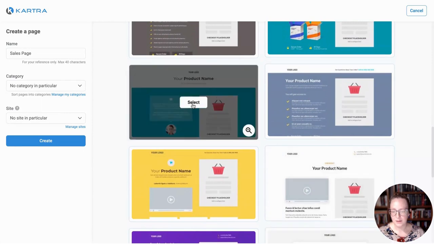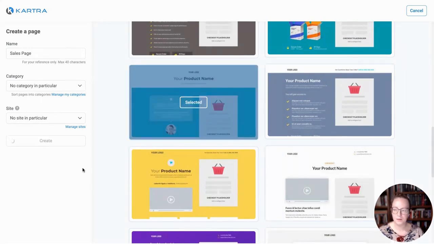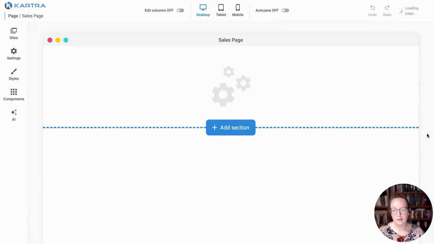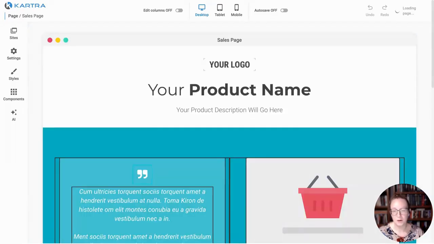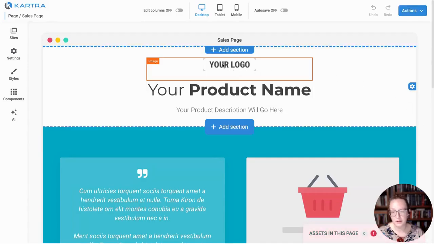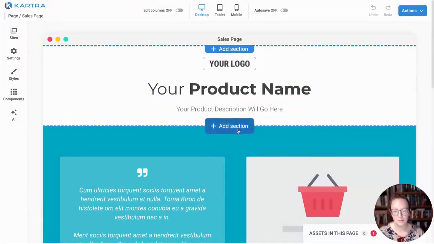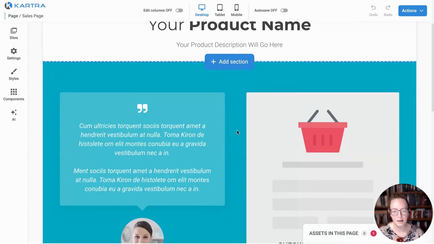Let's select this. So I select my template, I click create. So I'm going to create a new page for this. And then once I get into the page builder, this is where I can customize my whole sales page. So, it's got the template sections already in here. I can replace this with my logo, put my product name in, my description. This is where I really want to pitch the product so people buy it.